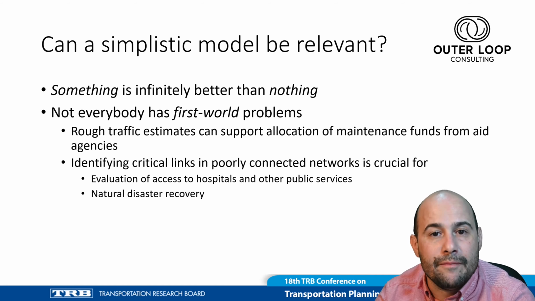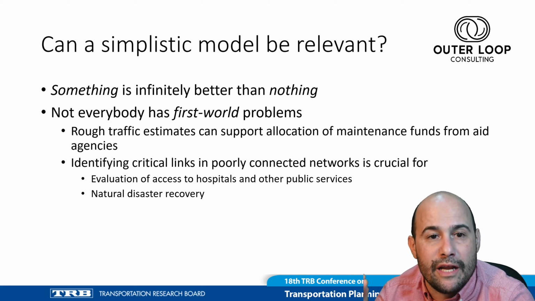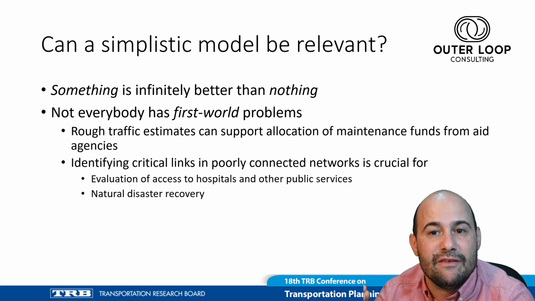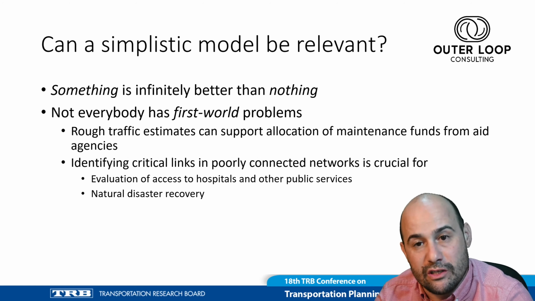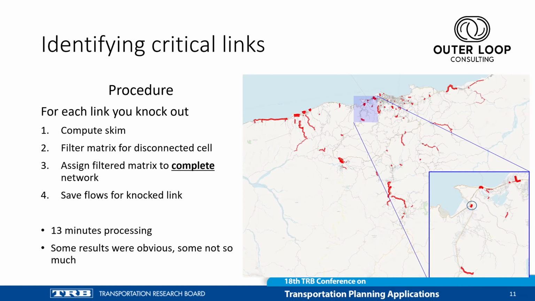It is also valuable to identify critical links in poorly connected networks, especially in the case of natural disaster recovery and access to critical infrastructure such as hospitals. So to make the point that this is indeed a valuable exercise, I wrote a quick 4-step algorithm to evaluate the total demand disconnected in case each link of the network is severed.